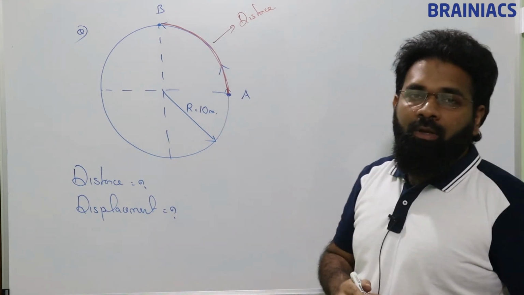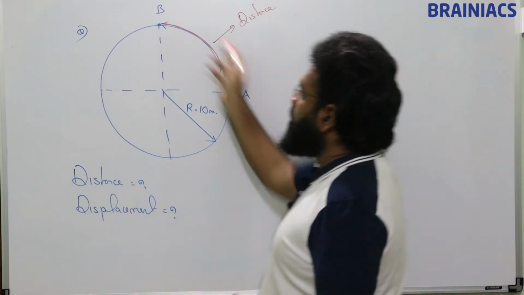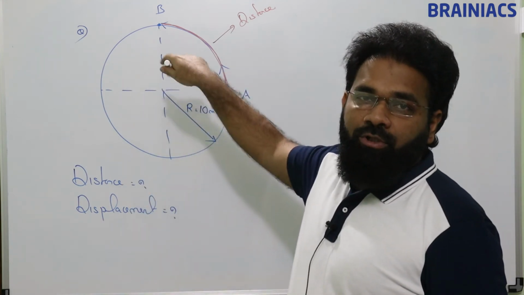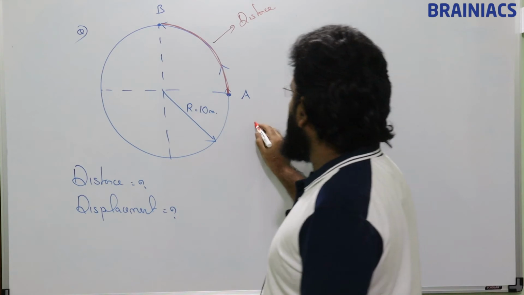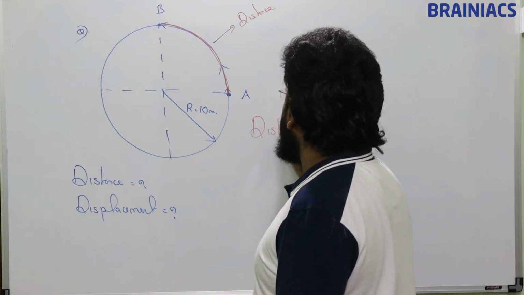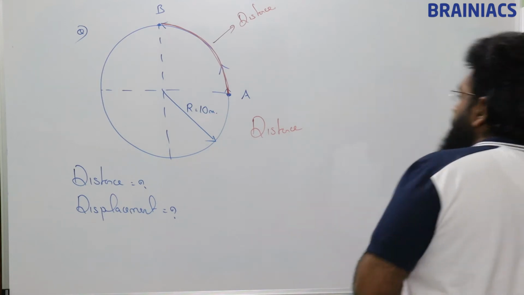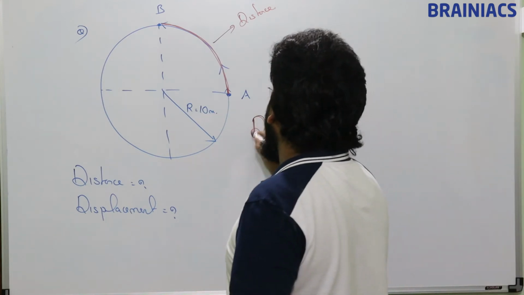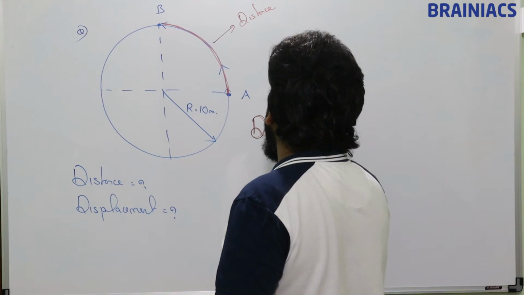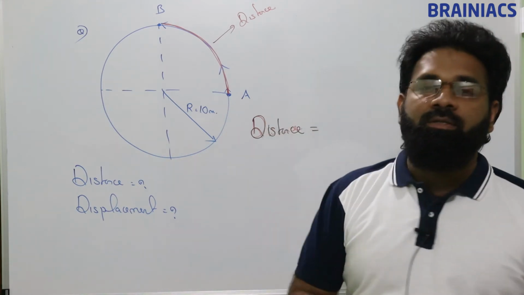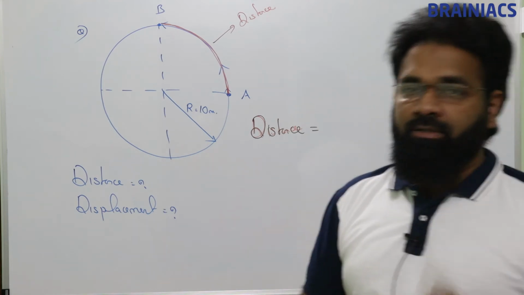Distance. Okay. So full distance, if the particle is making full circular motion, then it is the perimeter.